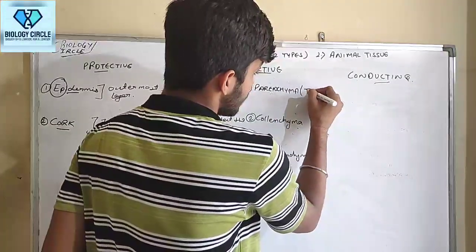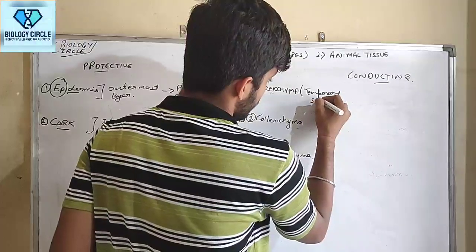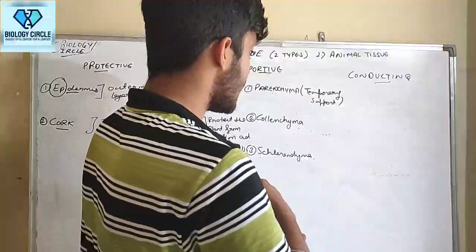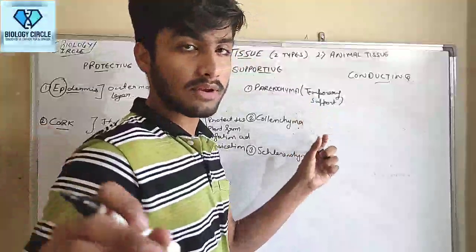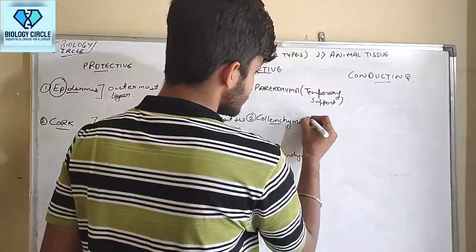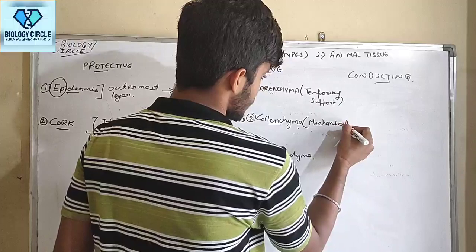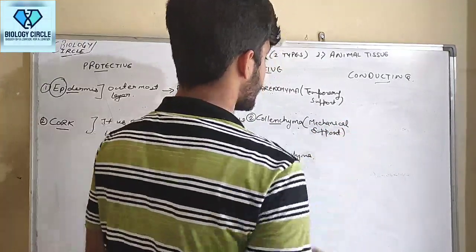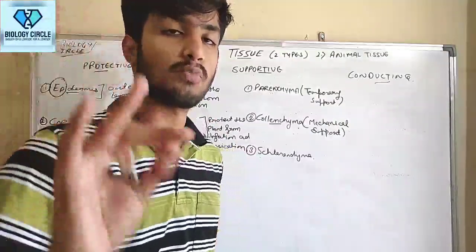Parenchyma, temporary support. If one asks what is the function of parenchyma, the function of parenchyma is temporary support to plant. Collenchyma function, mechanical support. What is the function of collenchyma? It provides mechanical support to plant.